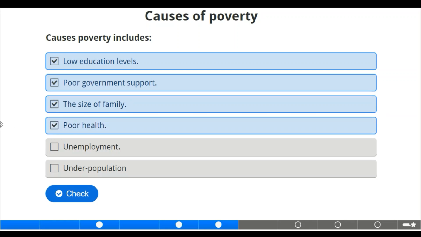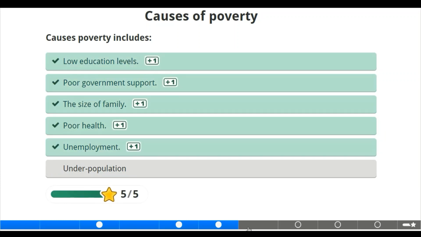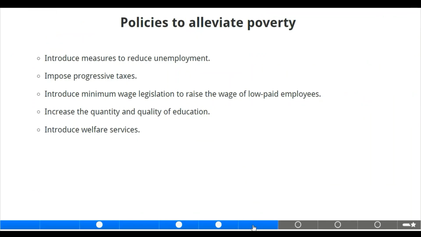We also have unemployment here. Of course, when people are unemployed and have to go without income for a long time, they may end up selling their possessions, and this causes poverty. We have underpopulation. Can underpopulation lead to poverty? Of course, no. Let us check. We are good to go. Now we move to the next slide.